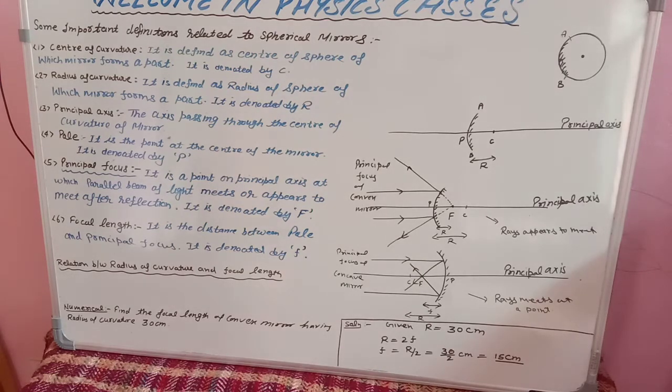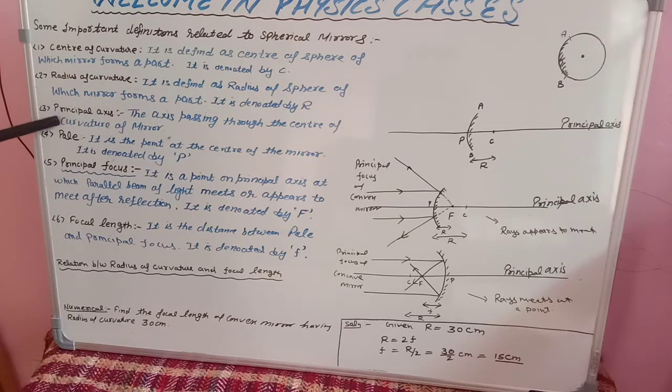Get it? Next is principal axis. Pay attention: in projects, whenever you are writing principle, like principle of electric motor, principle of electric generator, the spelling you are writing is P-L-E.